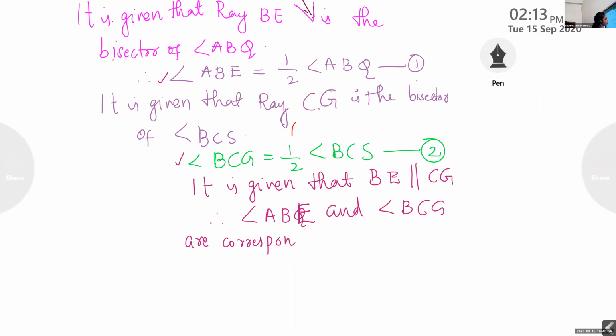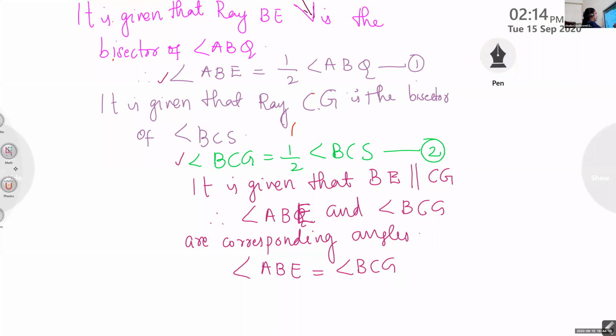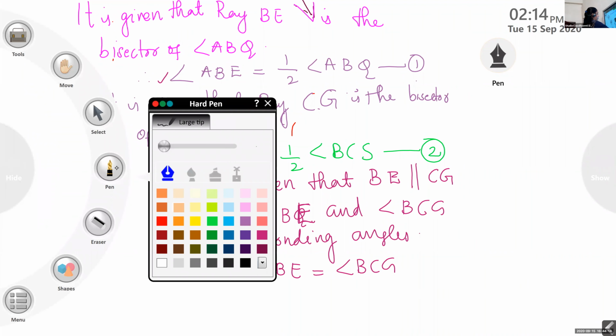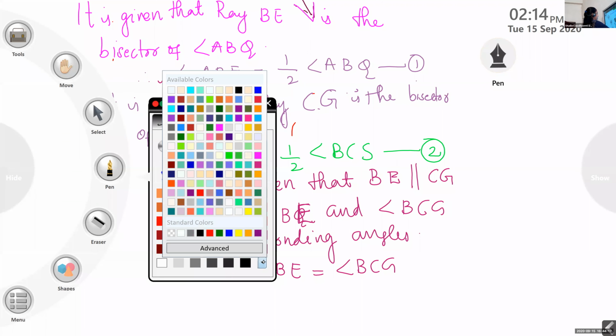These are parallel, which means these two are the corresponding angles. And angle ABE is equal to angle BCG because these two are the corresponding angles.